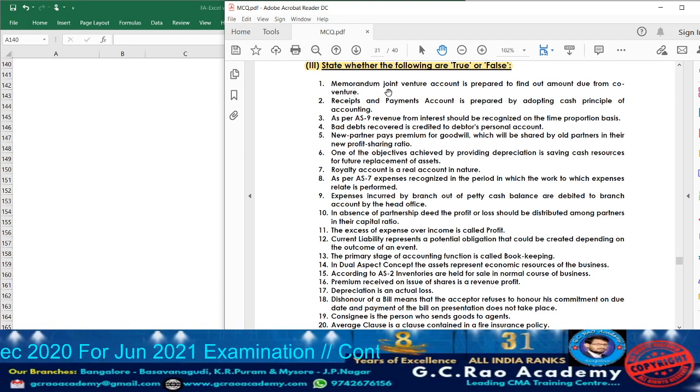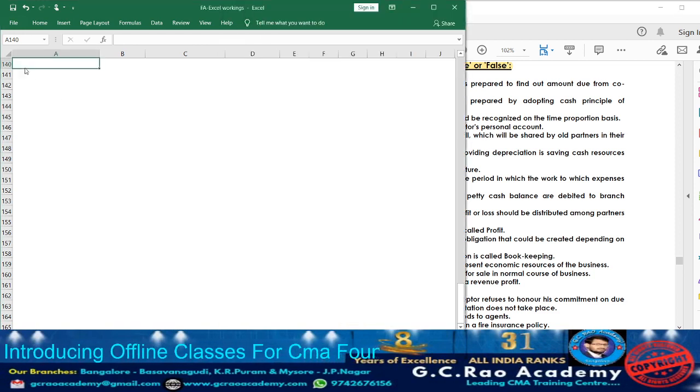First, let us go through point number 1. Question 1. What are they telling? Memorandum joint venture account is prepared to find out amount due from co-venturer. Usually why is the memorandum joint venture account prepared? So as to ascertain the profit or loss made from the joint venture. But what they have given is to know the amount due from co-venturers. Is it correct? No. So the answer will be what? False. So you can write down question 1 false.